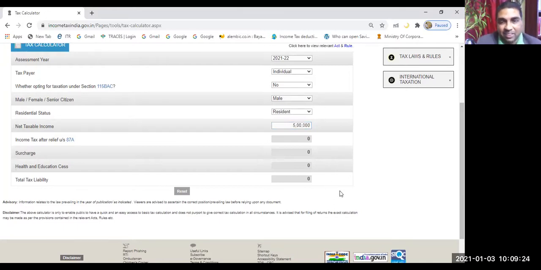How much tax? 0. So I am writing it 5 lakh 100. Now you see how much tax? 13,021. You see, 100 rupees income and he is paying how much tax? 13,100. 13,021. Okay. You see, even if income is slightly more, let us say not even 5 lakh 100, 5 lakh.